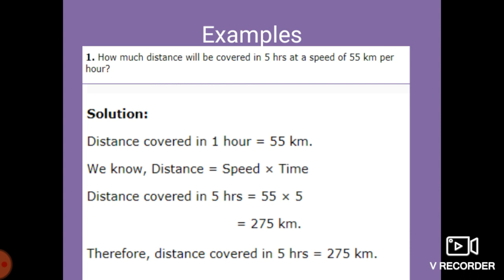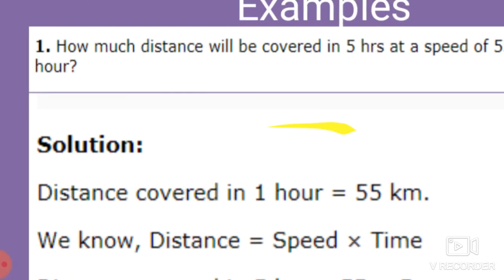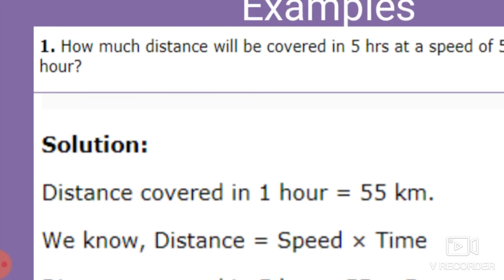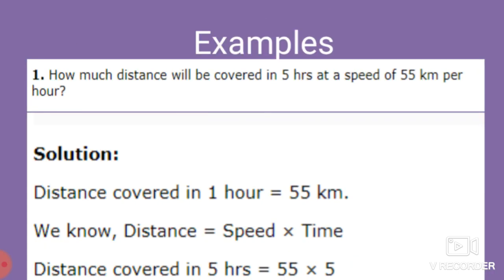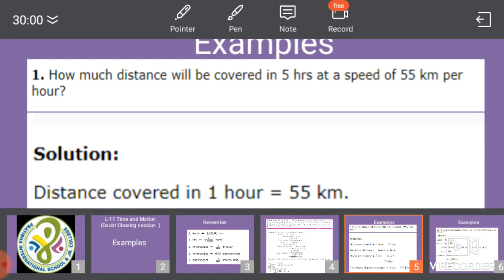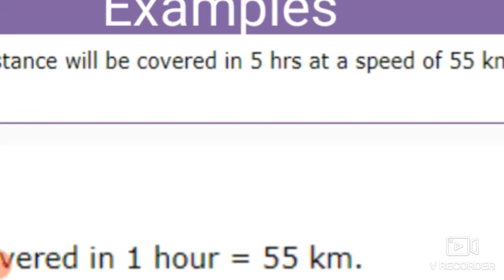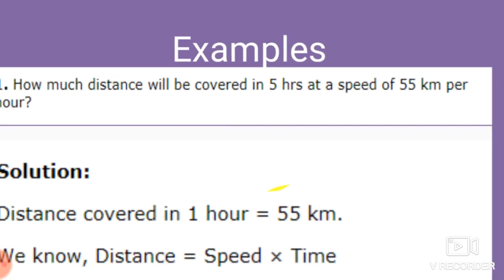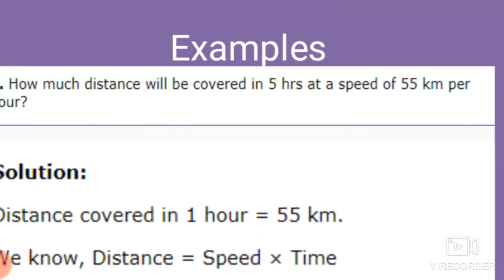See students, solution. The distance covered in 1 hour: 55 kilometer per hour. So in 1 hour how much distance is covered? 55 kilometer distance is covered in 1 hour. So how much distance will be covered in 5 hours, this we have to calculate.